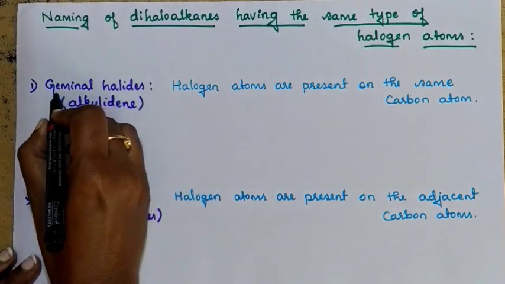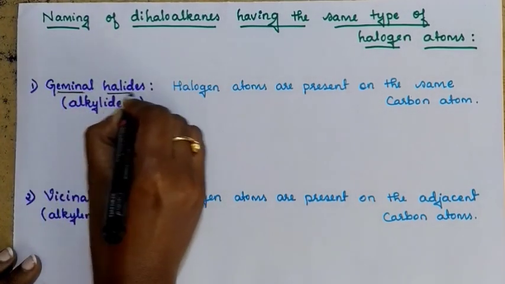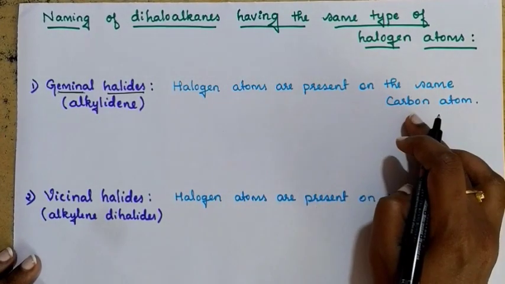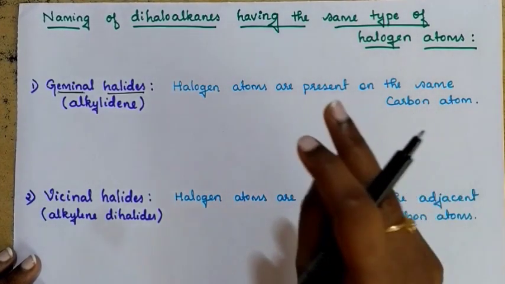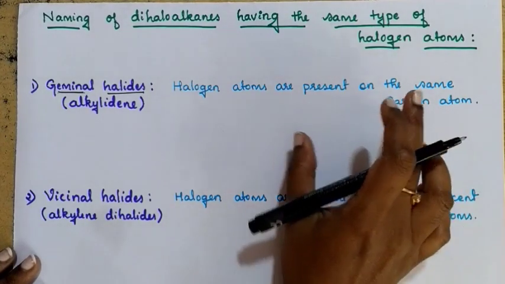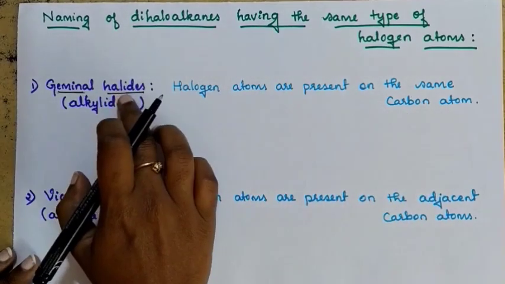If it is a geminal halide, then the halogen atoms are present on the same carbon atom. That means 2 halogen atoms are going to be present on the same carbon atom. That kind of compound can be named a geminal halide.